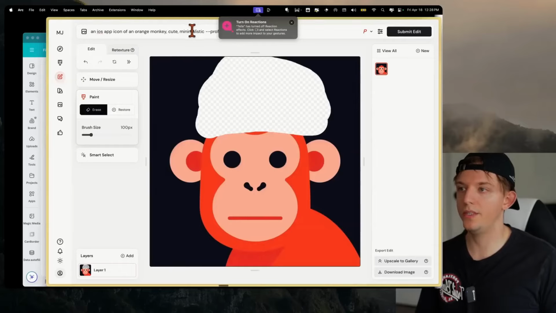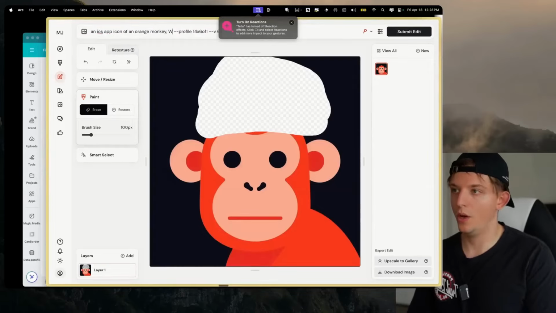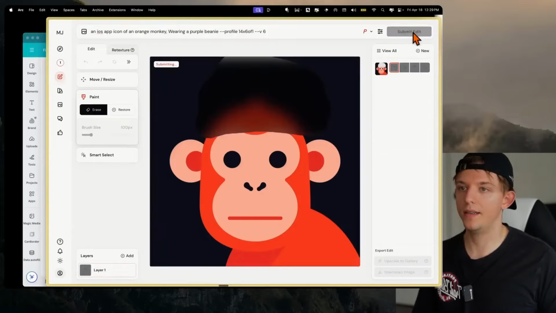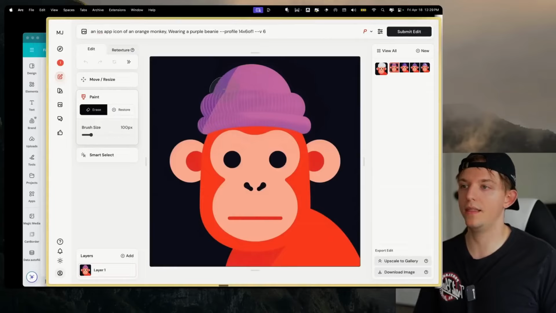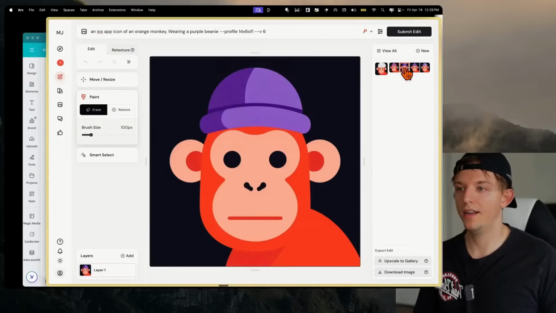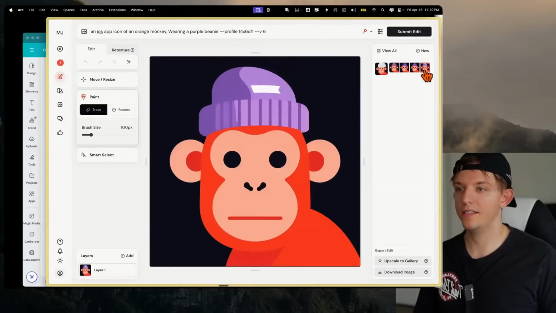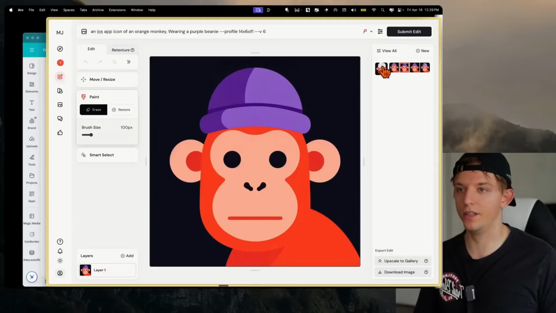And what we can do is we can actually edit this prompt here. So we can say app icon of an orange monkey, and I'm just gonna say wearing a purple beanie. And we're gonna hit submit edit. You can see here it's editing this beanie, and now it's created 4 versions with a purple beanie, right? And now look at this. This is really, really good. This is a lot of fun.